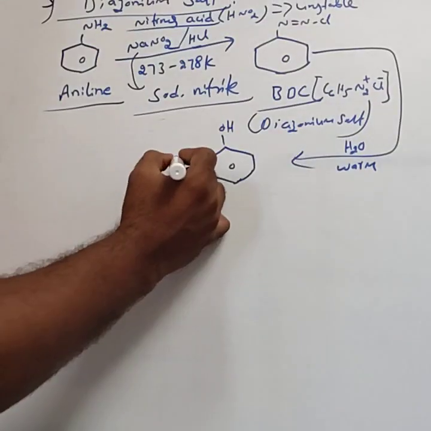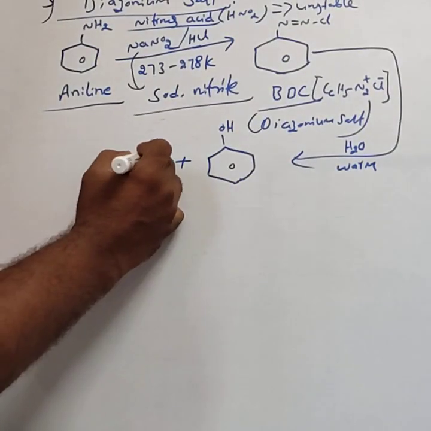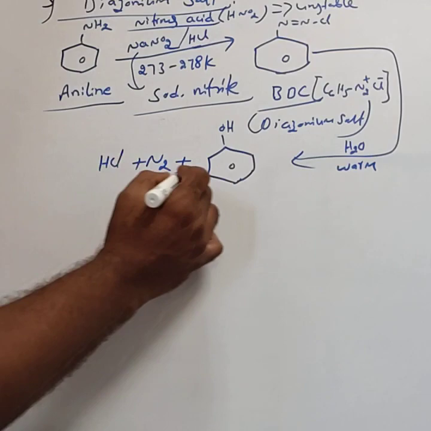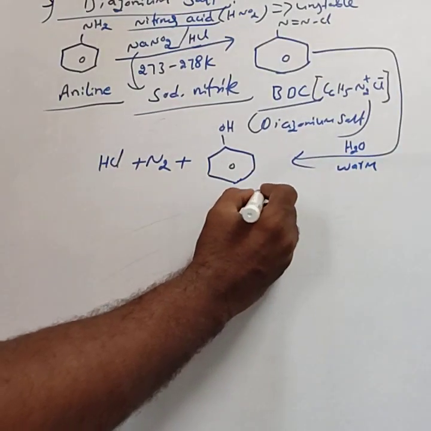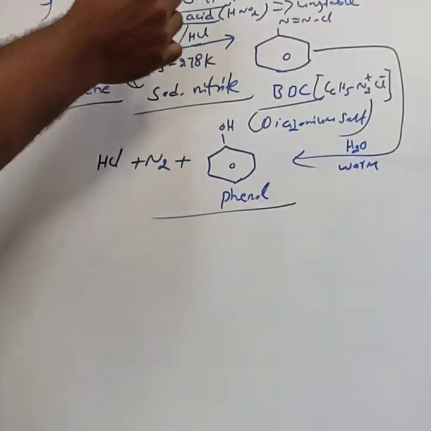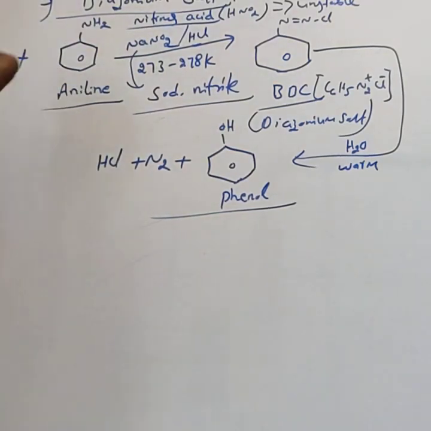Phenol is formed, liberating nitrogen and HCl. This is phenol. This is the diazonium salt. This is most important for 2 marks.